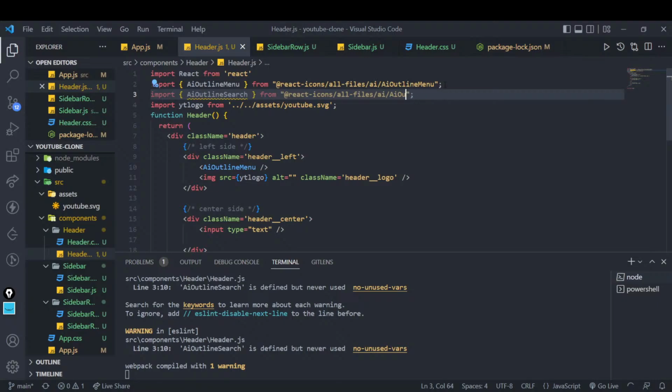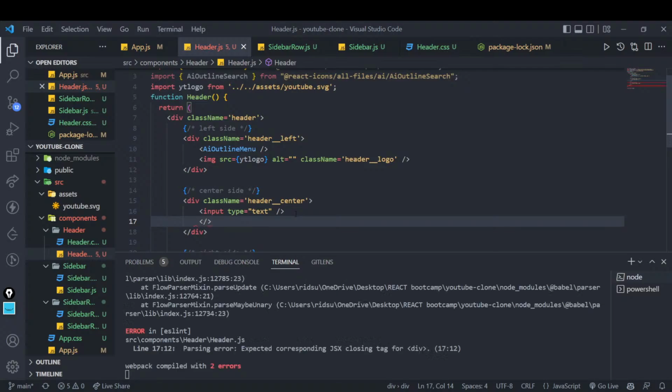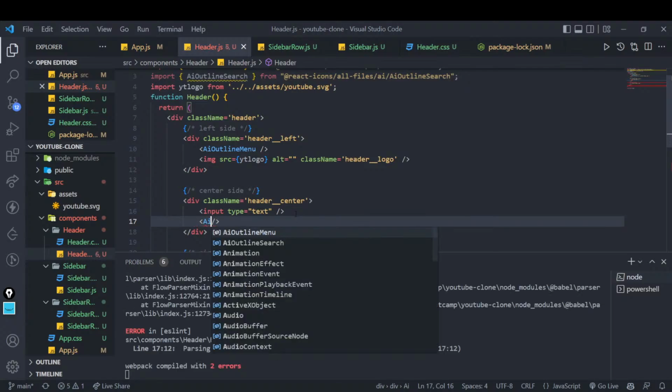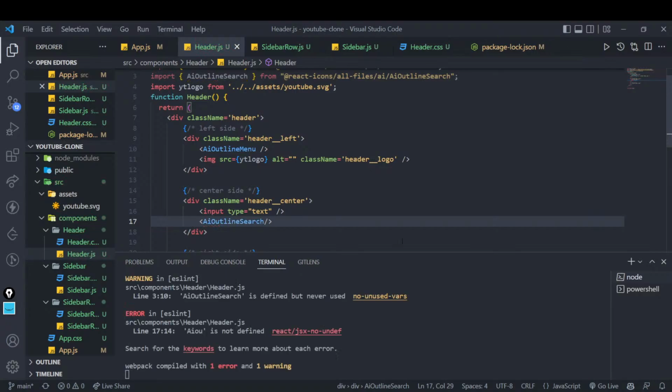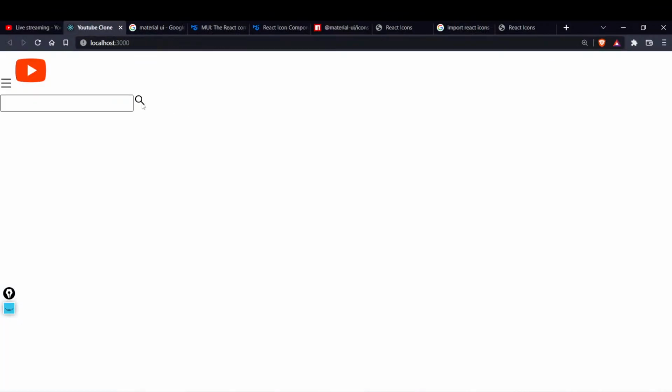This class will now take 5 or 10 more minutes, because of this strange thing that just happened. So I will add a component with the name AI outlined search, right? So now this will probably have a search icon. See, now you can see that the search icon is also there, right? The sizing and all is not perfect, but we will get it done, right? Sizing is there.